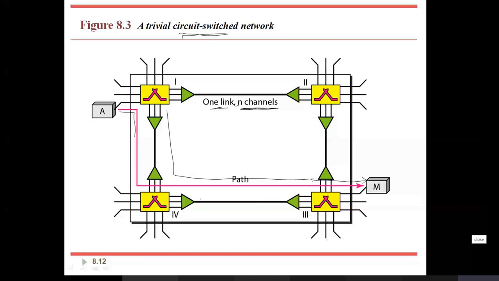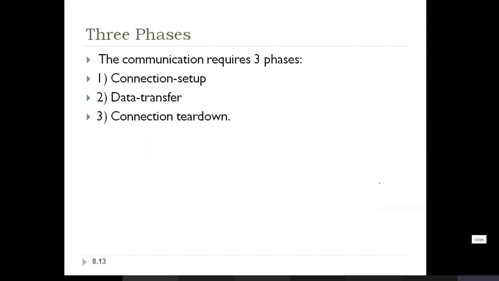It is not shown here. This line indicates the data comes from here, one channel is allocated, and it demultiplexes and goes to this switch. Once again it allocates a particular channel, then demultiplexes, and delivers the data to the destination. So this is all about how circuit switching works.